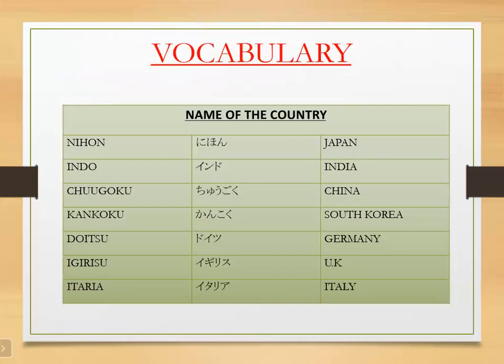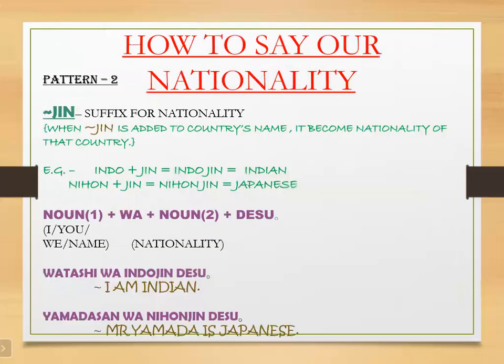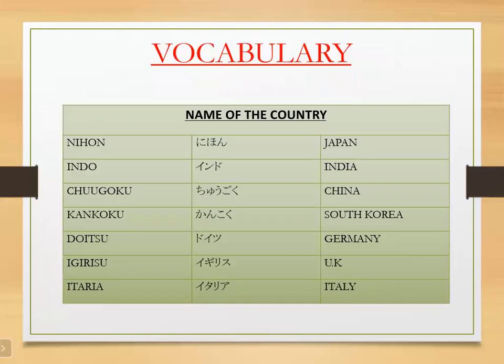Our next pattern is how to say our nationality. So before learning the pattern, we have to learn the names of countries. How to pronounce country names in the Japanese language. So Japan in Japanese is called Nihon. Japan is for foreign countries. For Japan itself, Japan is Nihon. India is known as Indo. And China is known as Chugoku.